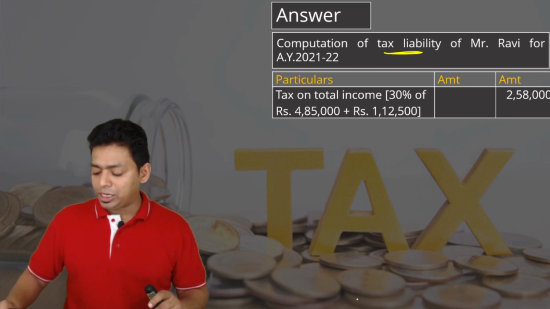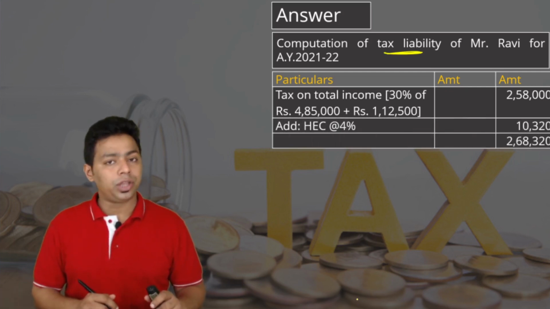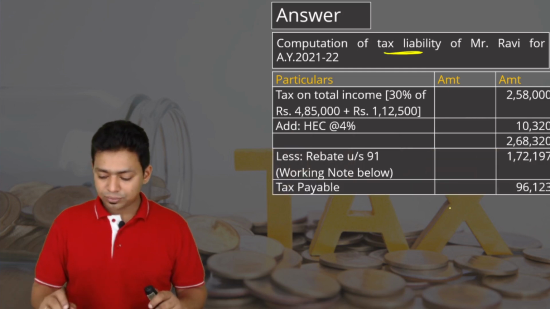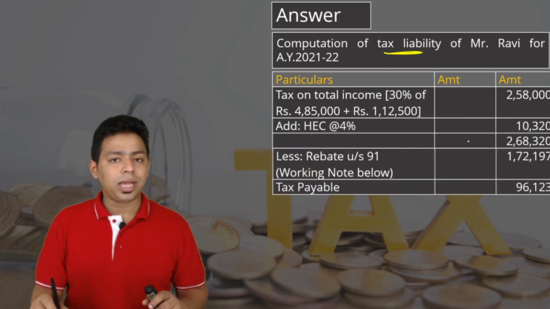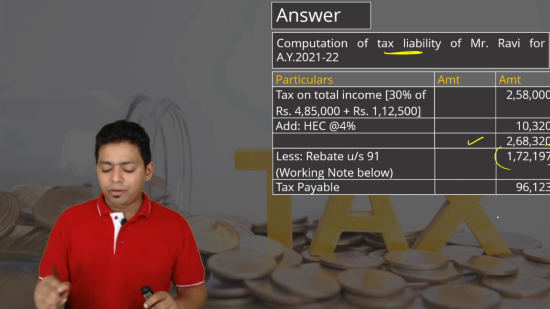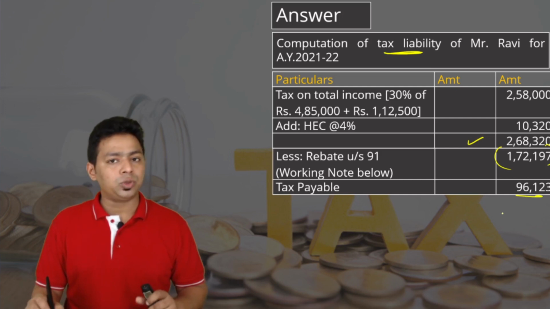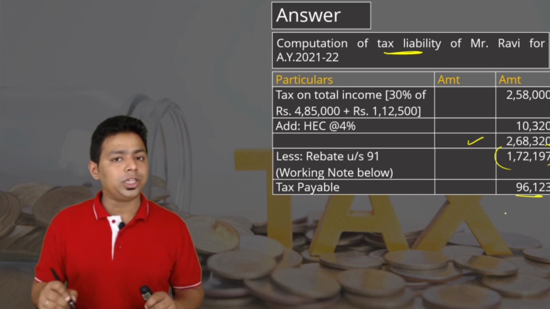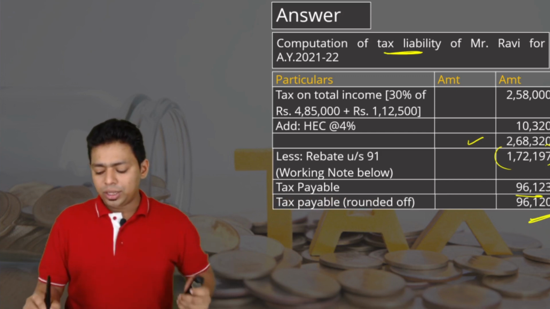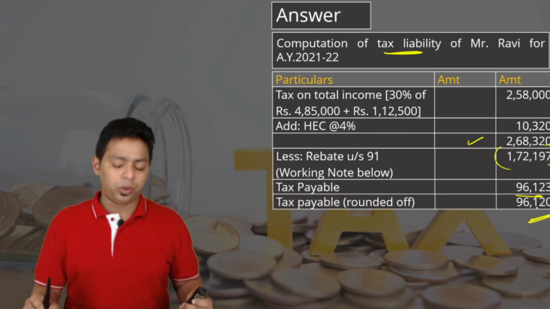And 2,58,000 multiplied by 4% is 10,320, so the total is 2,68,320. This is the income tax in India. Now, we have to compute rebate. Rebate we will compute in the working note. After putting the rebate, the net tax liability comes to 96,123. Because it is not rounded off, we have to round it off to a multiple of 10 rupees. So, 3 rupees ignore. The net tax liability is 96,120.